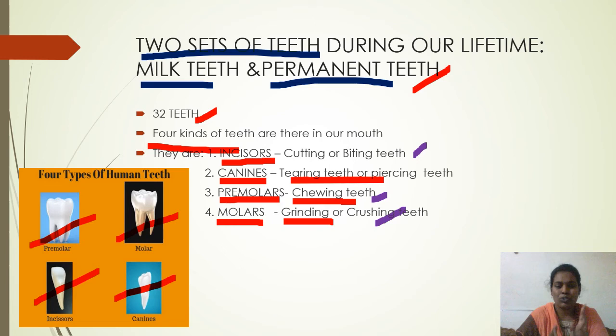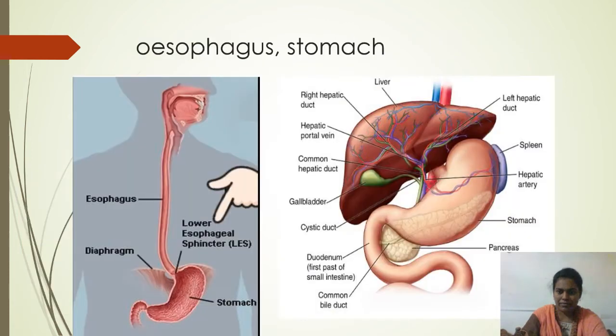The mouth contains two important organs, tongue and teeth. The tongue helps us to find the tastes and also to swallow the food. Teeth help us to chew the food properly inside the mouth. After chewing, we swallow the food. That swallowed food passes through one long tube-like structure present in our neck region.